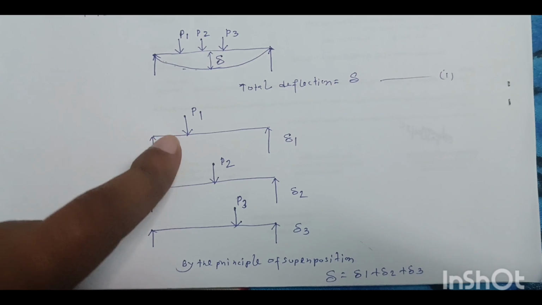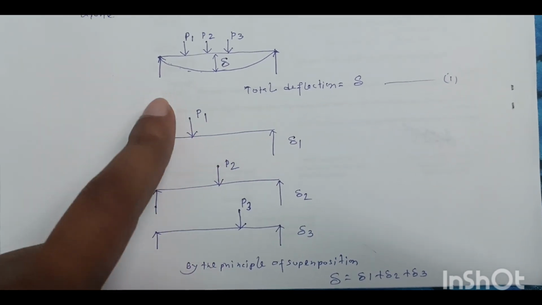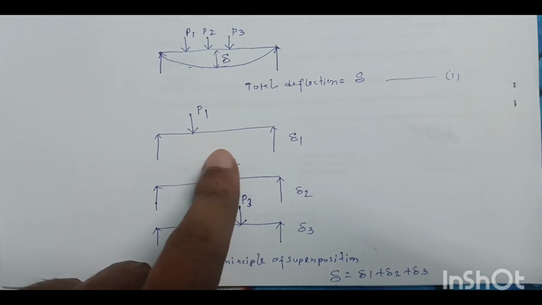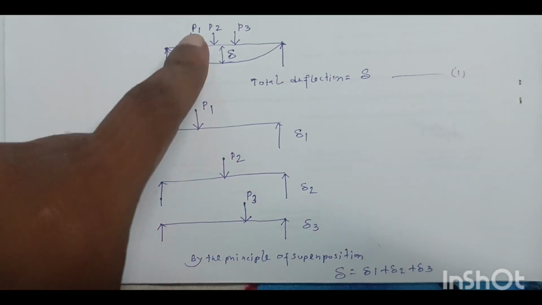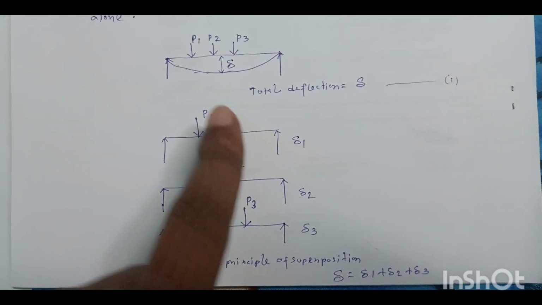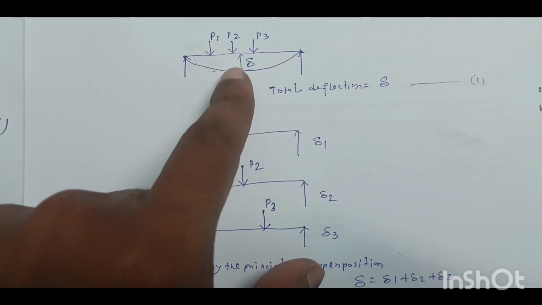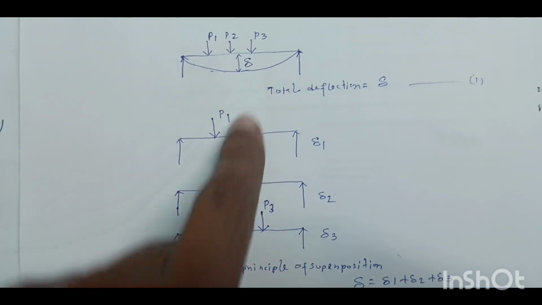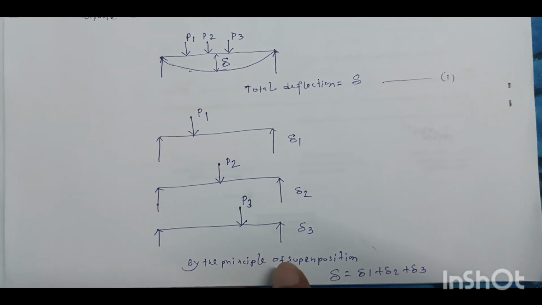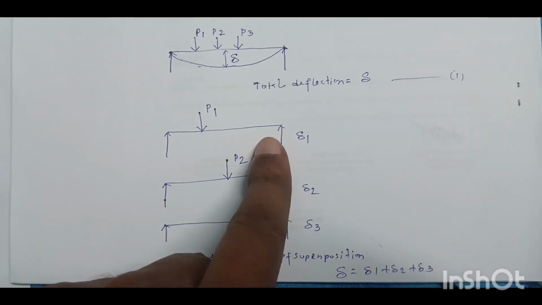And if we consider the beam individually subjected to individual loading, suppose the beam is subjected to loading P1, the deflection will be del 1, and if the beam is subjected to loading P2, the deflection is del 2, and when it is subjected to the load P3, the deflection is del 3. So by the principle of superposition we can write total deflection del equal to del 1 plus del 2 plus